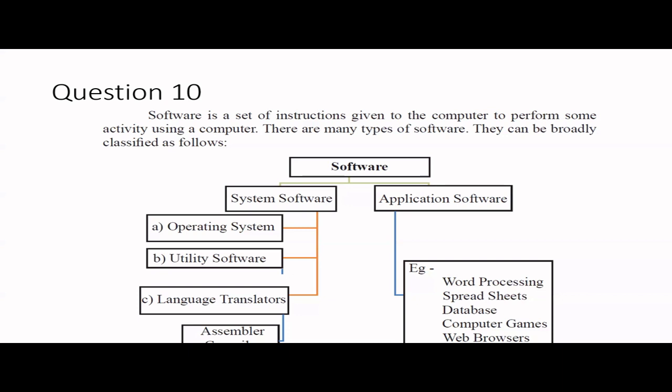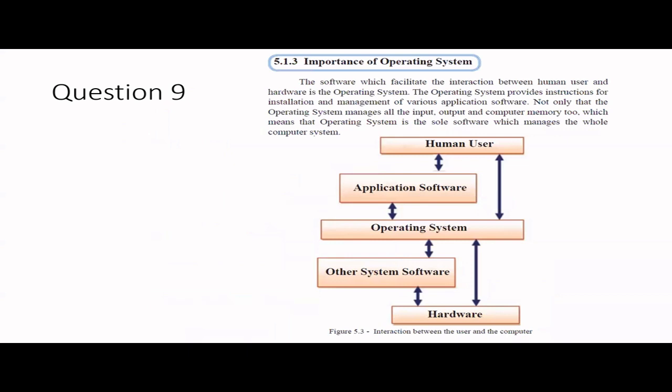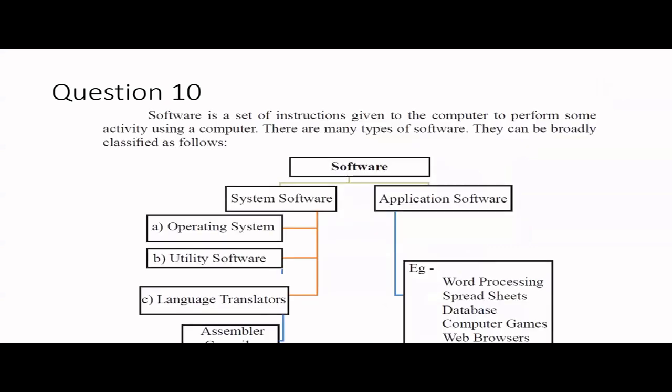But system software means something a bit different. Like first one is the operating system, right? So I hope you know about it already. We discussed in the ninth question. So operating system actually acts as, if I quickly go through here, this diagram, it's actually facilitating the interaction between the user and the hardware. And remember, operating system is doing so many things like software management, hardware management, memory management, process management, device management, security management, network management, right? So many things are done by the operating system, right? So that's the first thing what we should have.